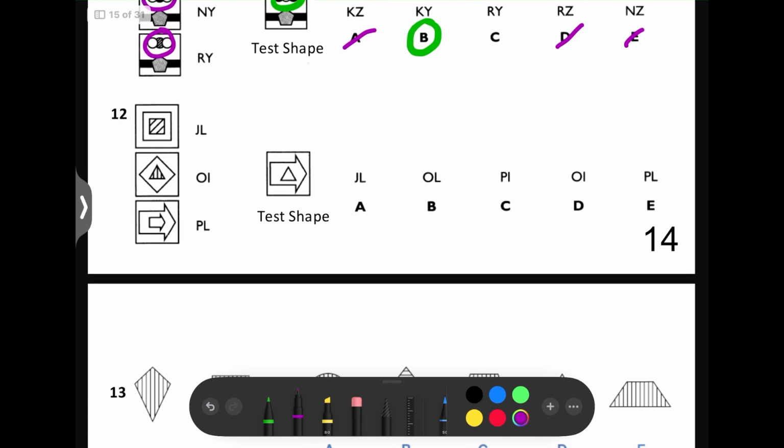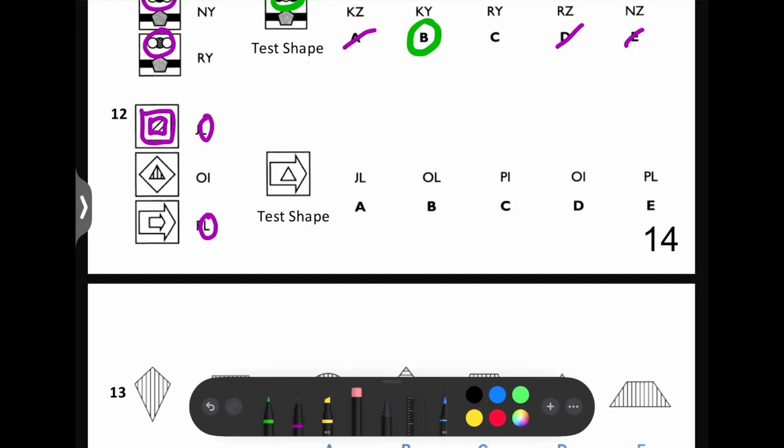Here we've got three different first letters, so let's look at the second letters first of all. These two both have an L as the second letter, and what they both have in common is that the two shapes are the same. So we've got a square and another square. We've got an arrow and a larger arrow.